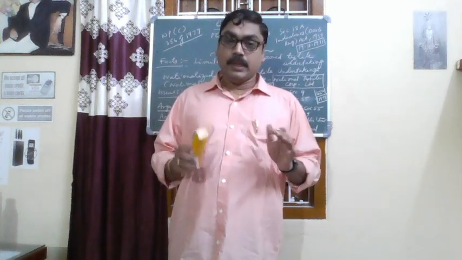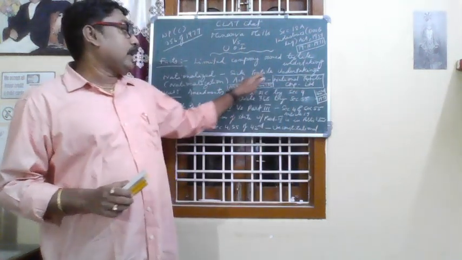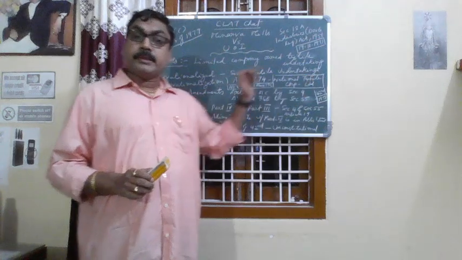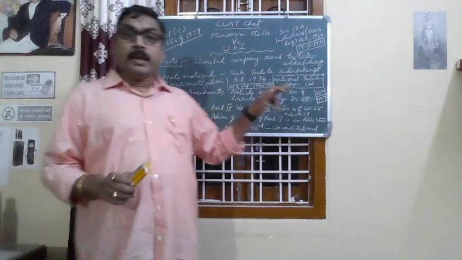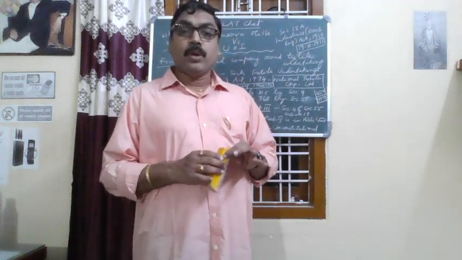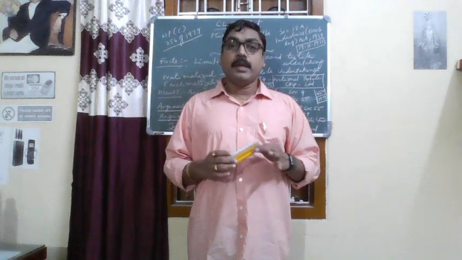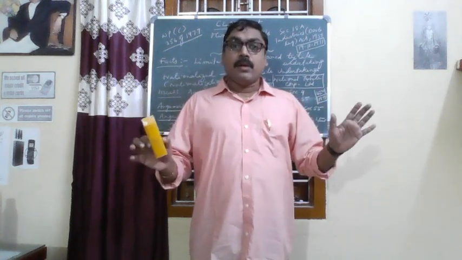After that, as per the Sick Textiles Undertakings Nationalization Act 1974, this industry was nationalized. These are the facts of the case.